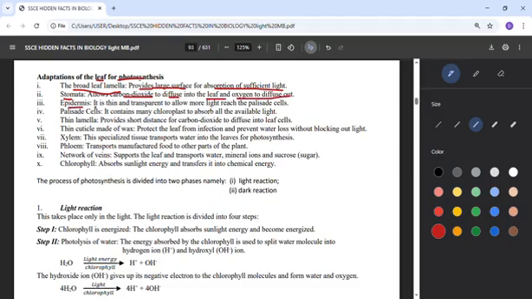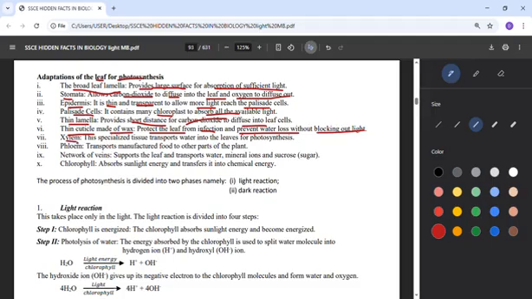They also have the epidermis. Epidermis is thin and transparent. It can allow more light to reach the palisade cells where there will be photosynthesis. The palisade cell contains many chloroplasts, a lot of chloroplasts which will absorb light. There's a thin lamella, which provides a short distance for carbon dioxide to diffuse into the leaf. There's a thin cuticle that is made of wax. This one is just to protect the leaf from infection and prevent water loss without blocking out light. That means despite the fact that it's a covering, it doesn't stop light.